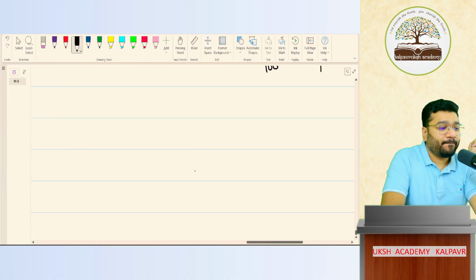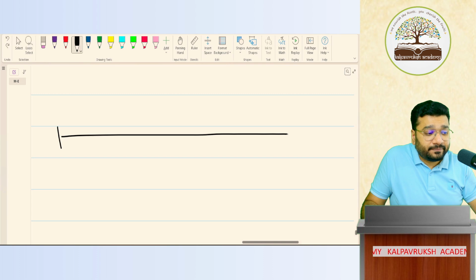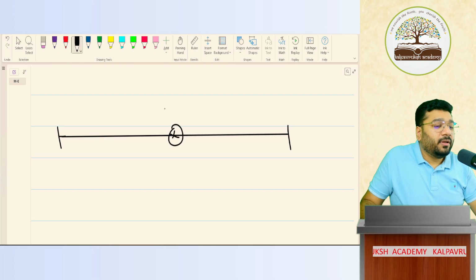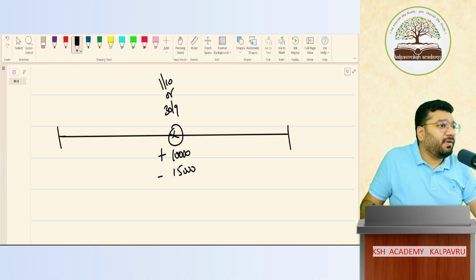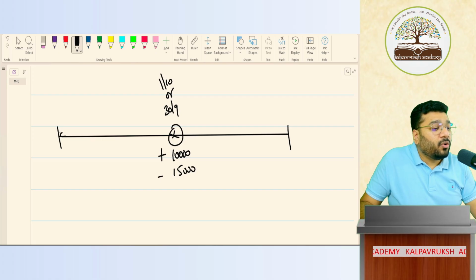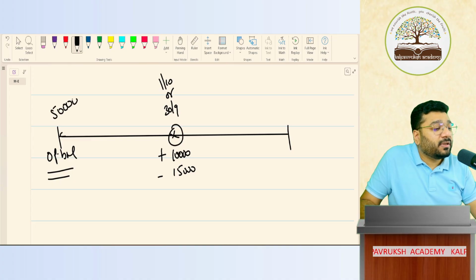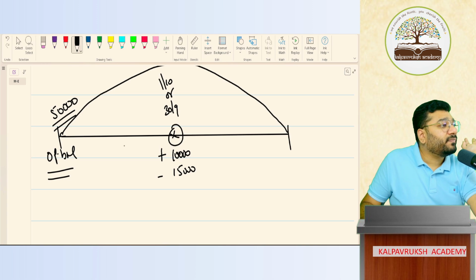Now listen, very important. If this is not clear, it's gone. A question based on this will come in the exam. During this period, contribution is happening. What is this date? 30th of September or 1st October. How much is the contribution here? 10,000. How much is the withdrawal here? 15,000. My question to you, is there an opening balance? Yes. How much is it? 50,000, which has been used in the business for how many months? Full 12 months. So you multiply the effective rate on this 50,000 opening balance.